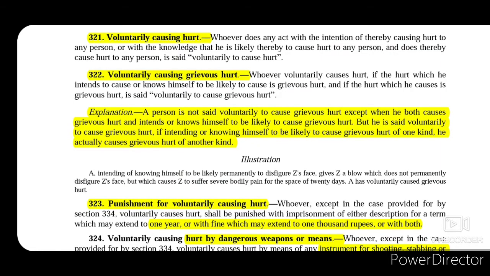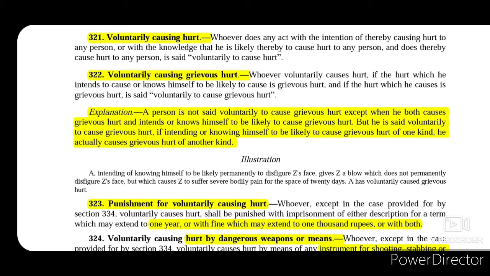Now let's move on to section 321, which talks about voluntarily causing hurt. If any person has caused hurt and he had the knowledge and the intention to cause such hurt, then that person would be deemed to have committed hurt voluntarily. That means he has voluntarily caused hurt. And section 322 says that voluntarily causing grievous hurt means to cause grievous hurt to a person with the intention and knowledge to do so. So that is what sections 321 and 322 say.